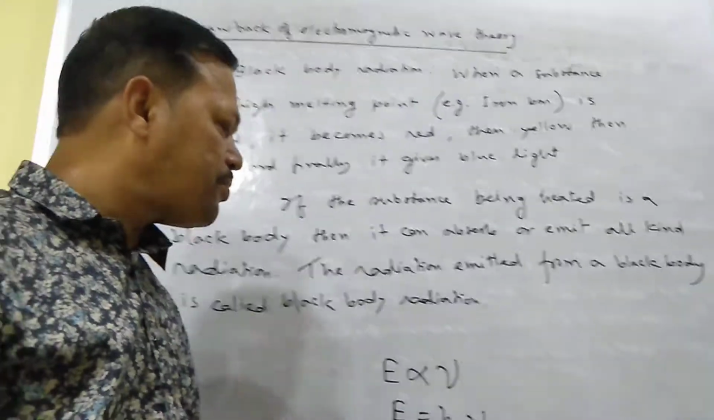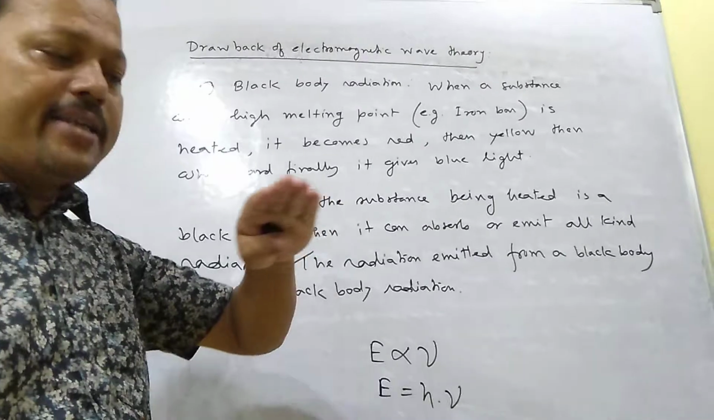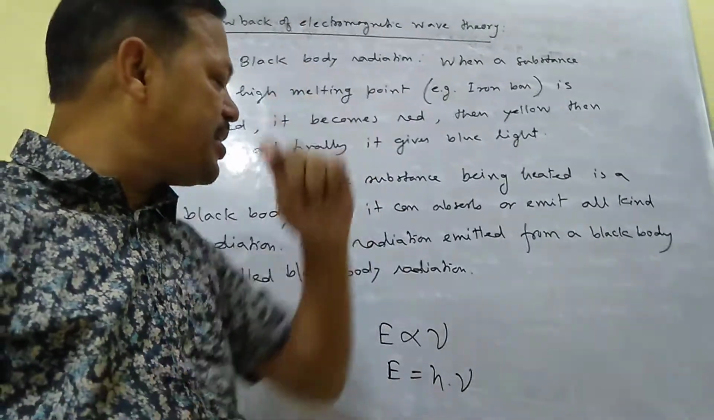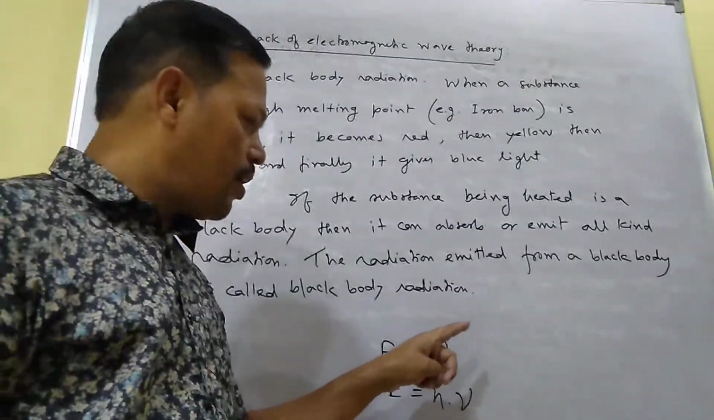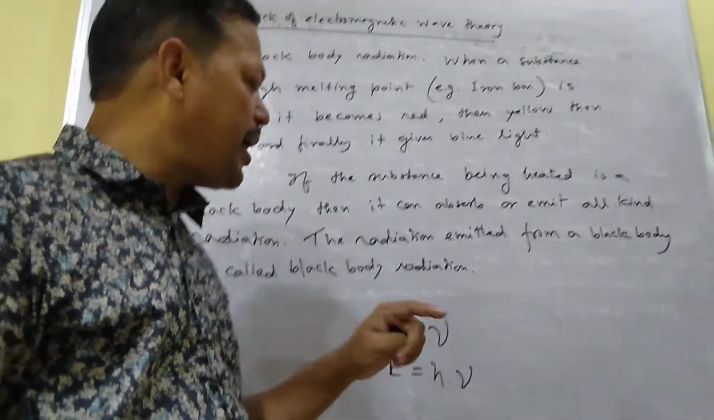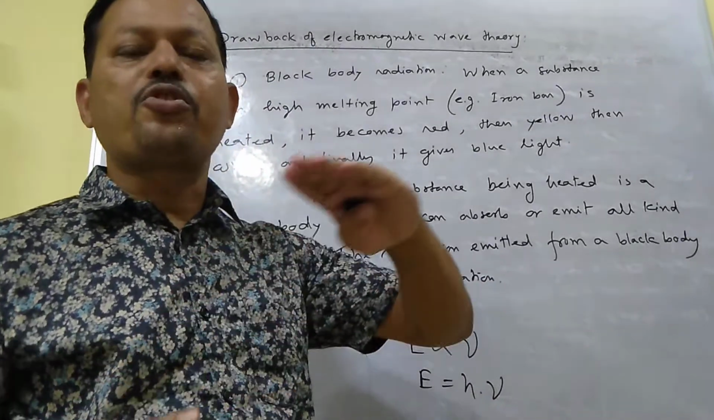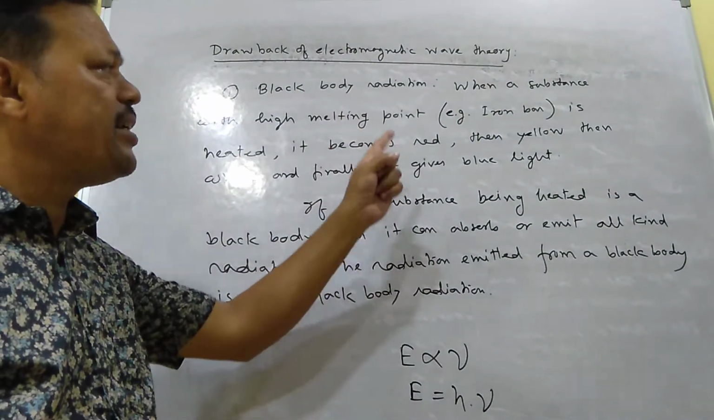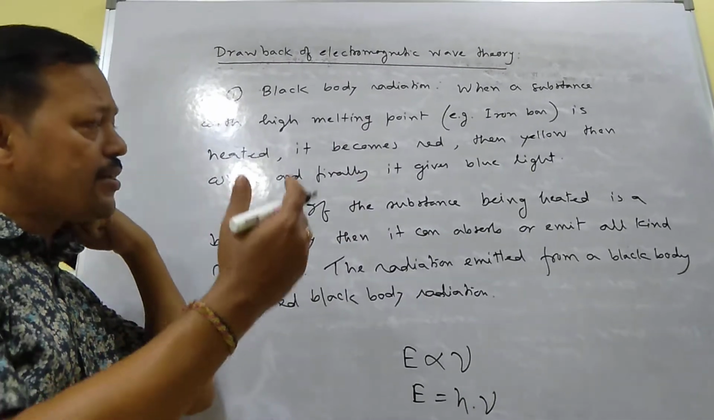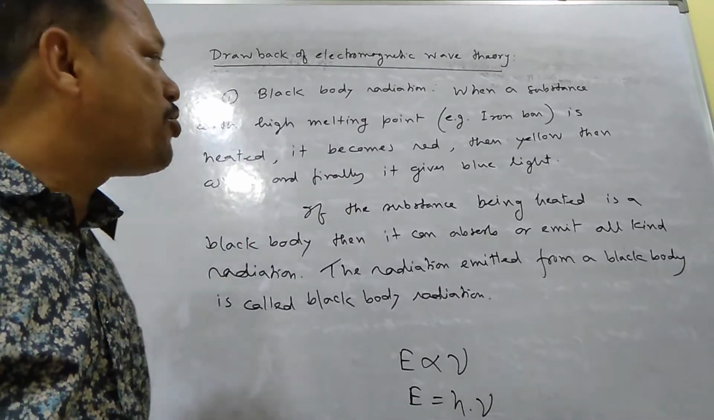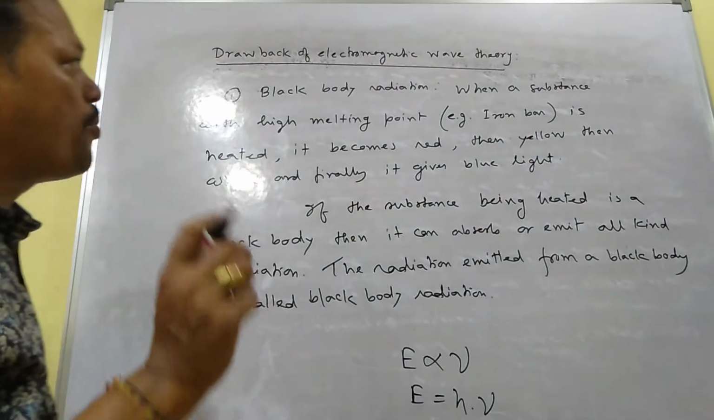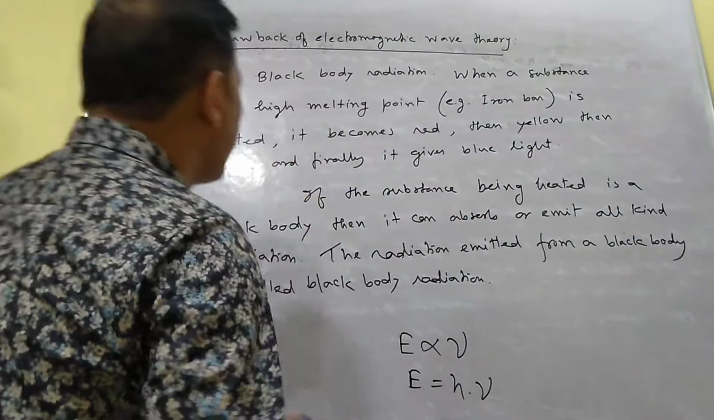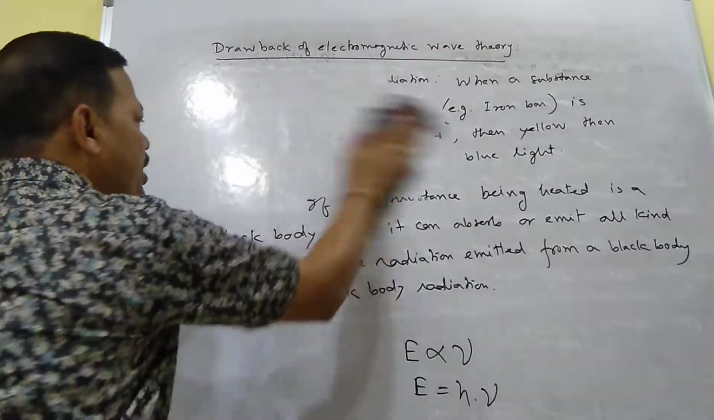As the substance is heated, the energy supplied keeps increasing, and that is why the frequency also increases, and as the frequency increases, the color also continuously changes. That is why first you can see red color, then yellow, then blue, like that. But this concept cannot be explained by the electromagnetic wave theory, so this is one of the drawbacks. The second drawback is the photoelectric effect. This is very important for exam.